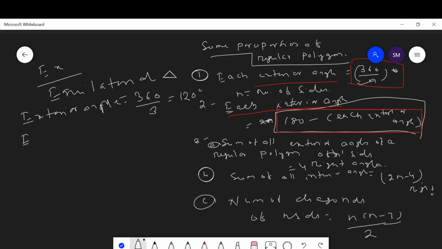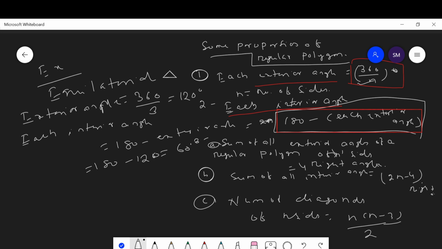Then each interior angle is equal to 180 minus the exterior angle, which is 180 minus 120, equal to 60 degrees. This is the measure of each interior angle of an equilateral triangle.